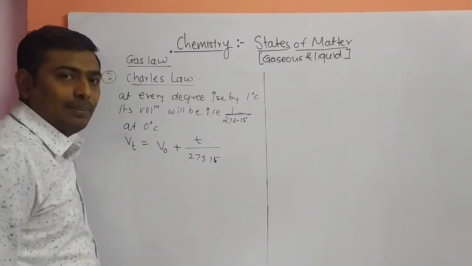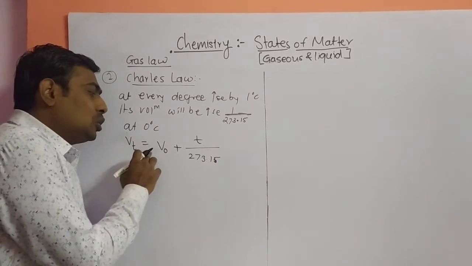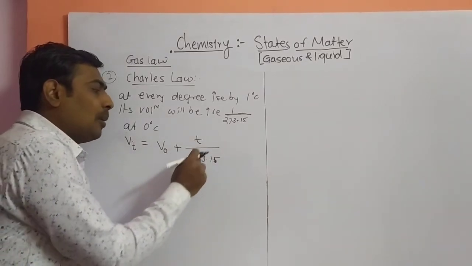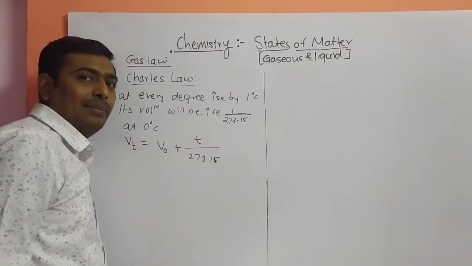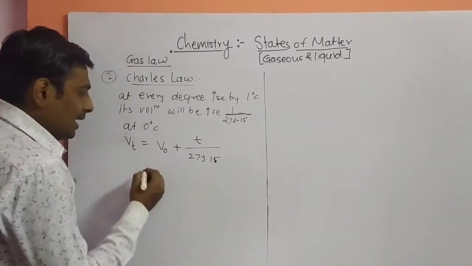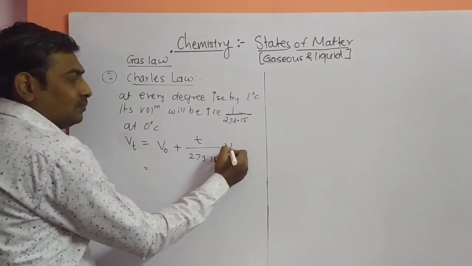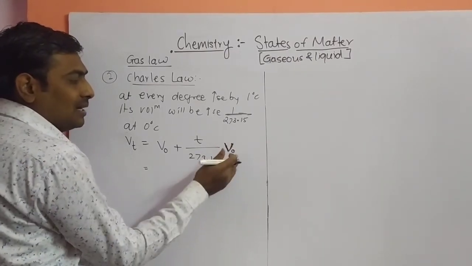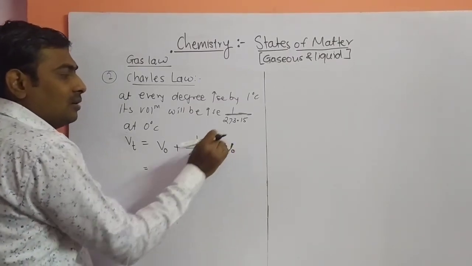If you are increasing the temperature by 2 degrees Celsius, the equation is V2 equals V0 plus 2 upon 273.15. Here T is the change in temperature, that is the final temperature of the system. If you are rearranging this equation of initial volume, the change in initial volume is the addition of this initial volume. So V1, V0 will be this side.